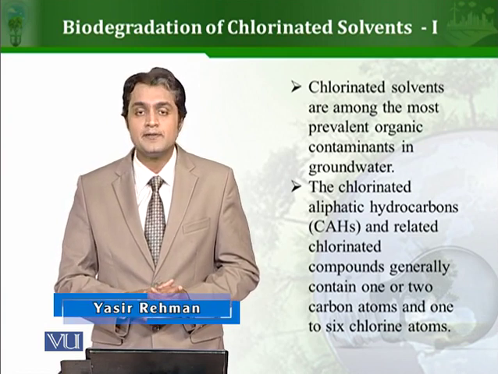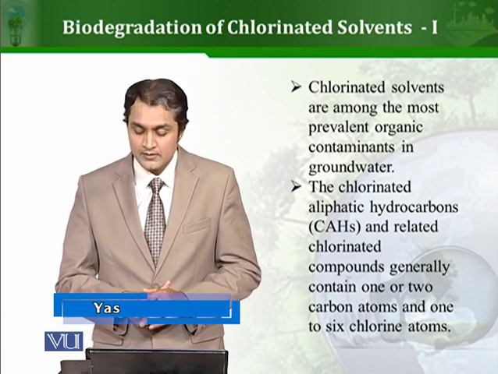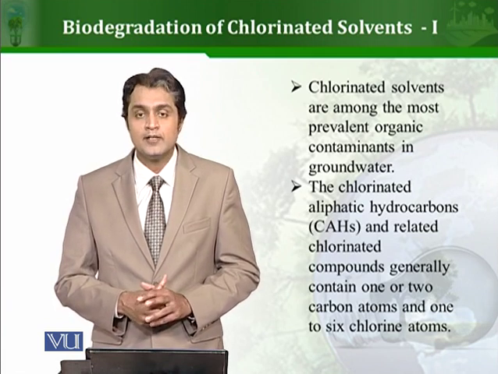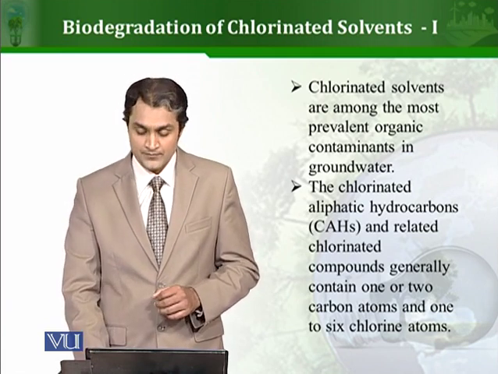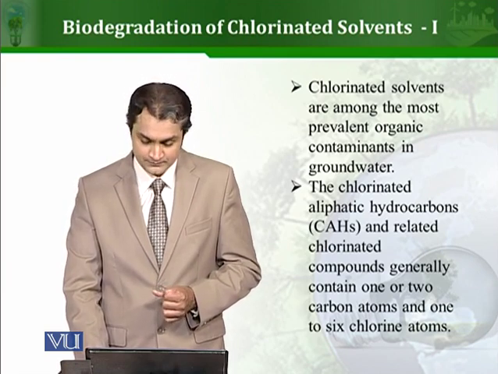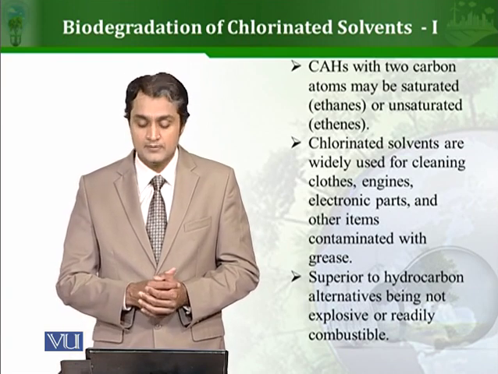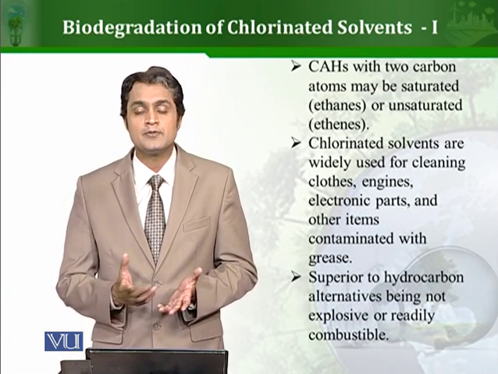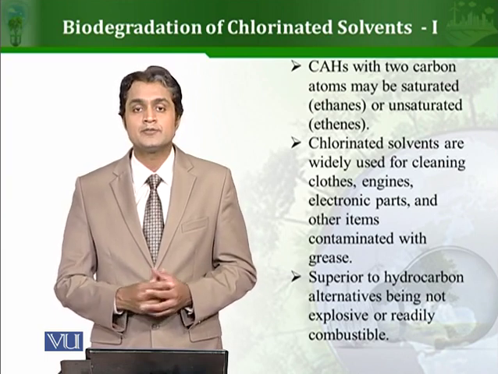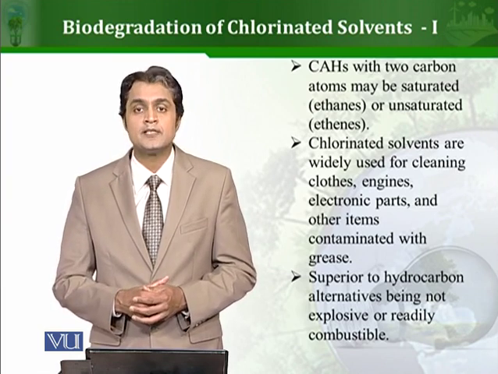The chlorinated aliphatic hydrocarbons, also known as CAH, and other related compounds, they mostly contain 1 to 2 carbon atoms and 1 to 6 chlorine atoms. So that's why these are called chlorinated hydrocarbons, chlorinated solvents. Now, CAH with 2 carbon atoms can be saturated, or those can be unsaturated as well. In case of saturated, those are generally called ethanes, and in case of unsaturated, those are generally called ethenes.